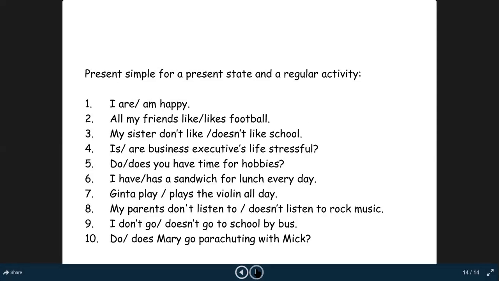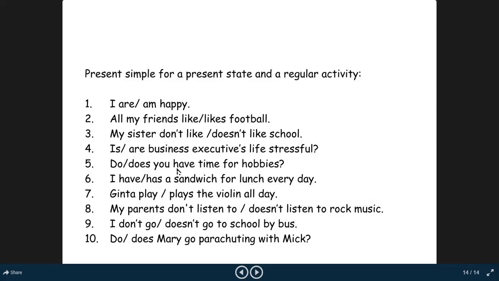Now, this is some kind of practice, a regular activity. I will start with option number two. All my friends like or likes football. So all my friends is a plural noun. It falls in the first group. So I will just choose the first form of verb, not the first form of verb with addition of s. So the correct option will be all my friends like football. My sister is a singular noun. So I will choose does not, and I will not choose don't. So I will say that my sister does not like school.